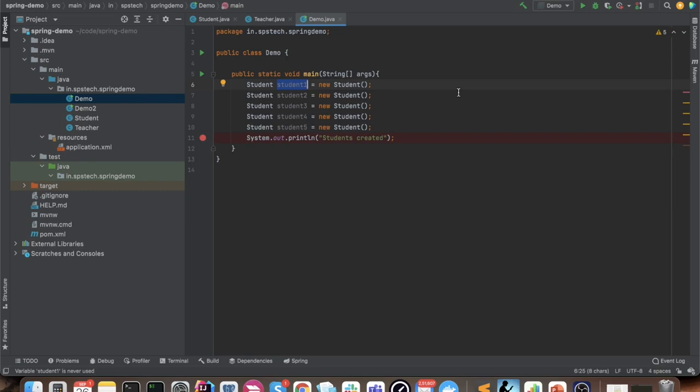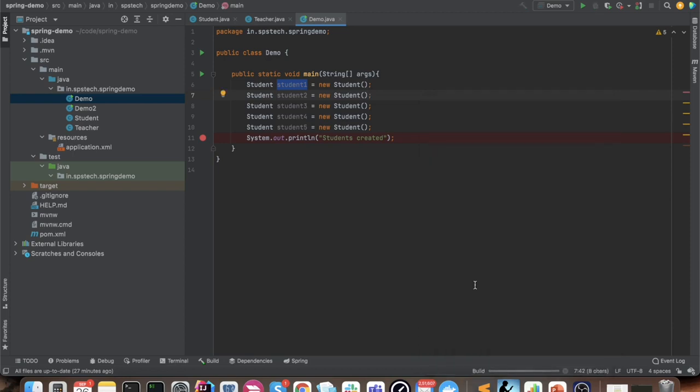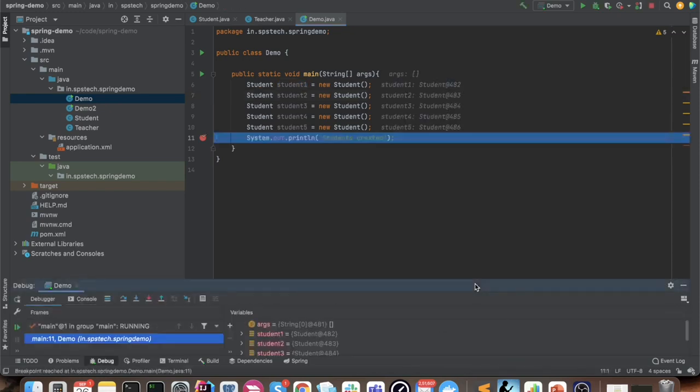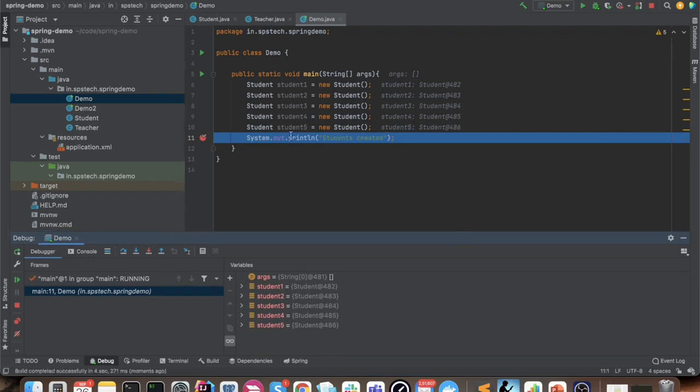So what I'm trying to do is create 5 objects of the student class, and I've placed a debug point in the last line so that before the application shuts down, I want to analyze my student objects. Okay, so I will debug this class, and since I have a breakpoint, the execution will wait at that breakpoint. It will not shut down or complete. So once I run this class, the debugger should pop up.